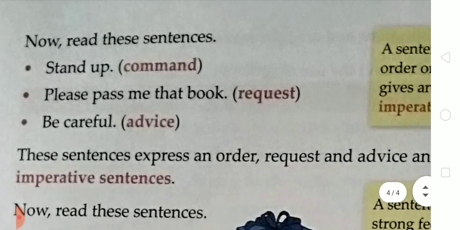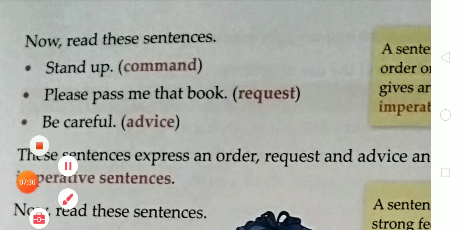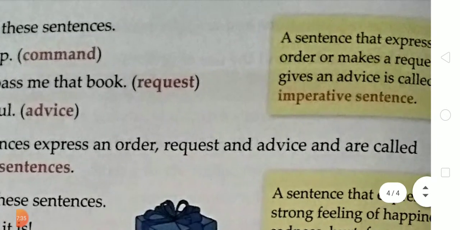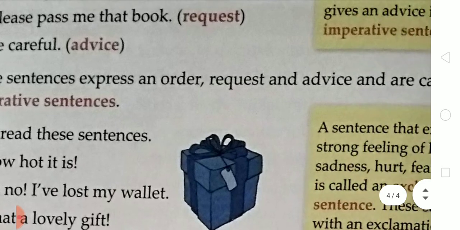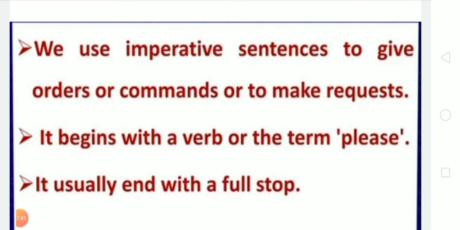Now the next is, these sentences express an order, request and advice and are called imperative sentences. Student, you must learn about the imperative sentence: we use imperative sentences to give orders or commands or to make requests. It begins with the verb or the word please. It usually ends with a full stop. Okay student, these are the important things about the imperative sentence.